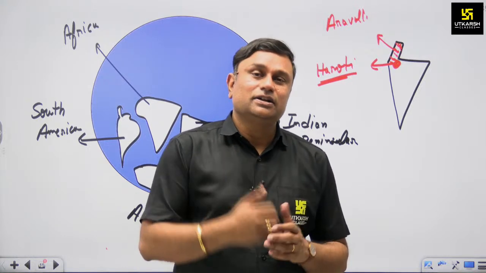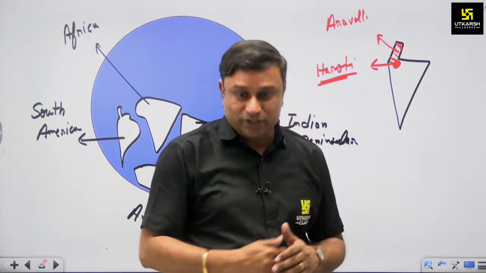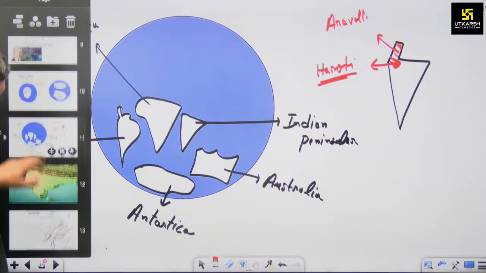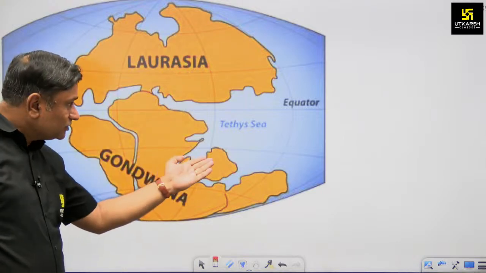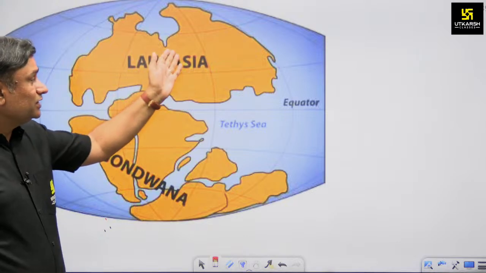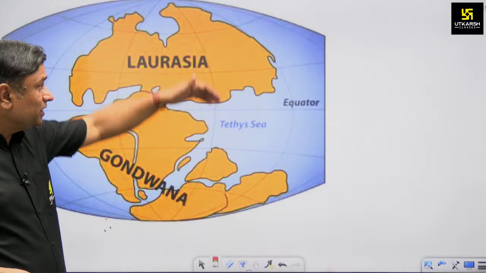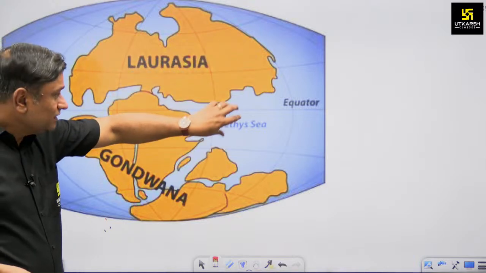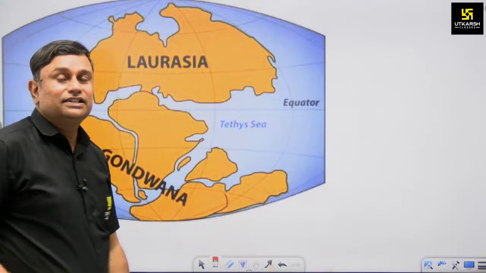Just think about it, this Indian peninsula moved in a northern direction, as you see in this picture. There is a water body between Laurentia's eastern section, generally known as Angara land, and the Indian peninsula, which is the Tethys Sea.